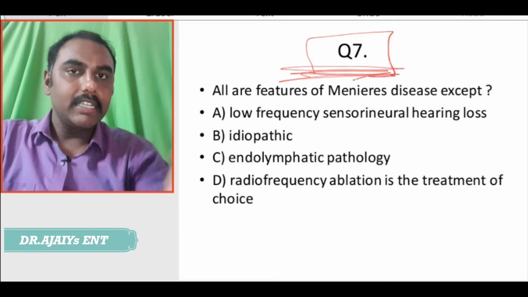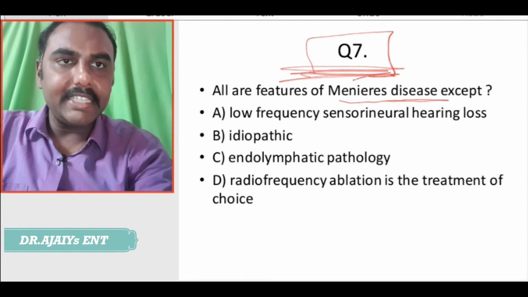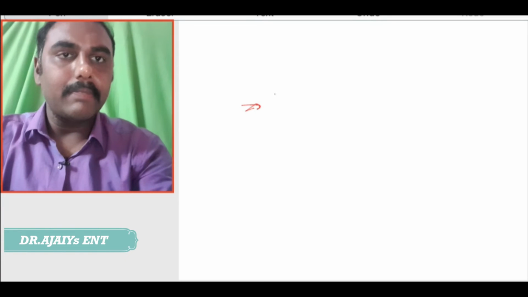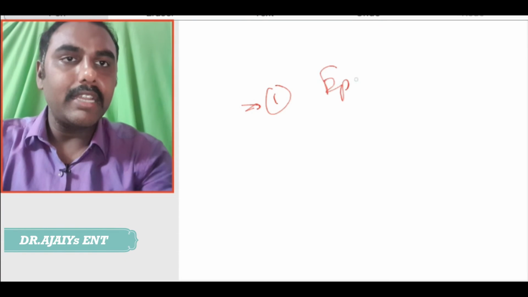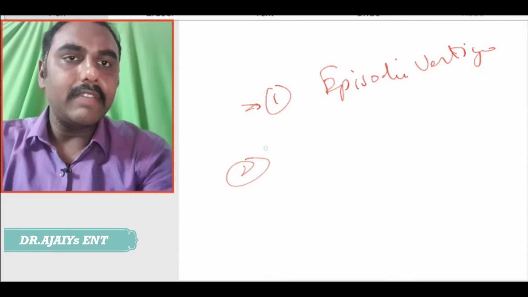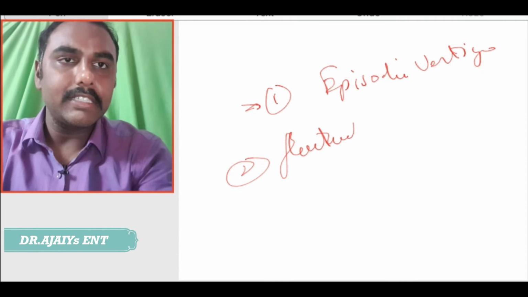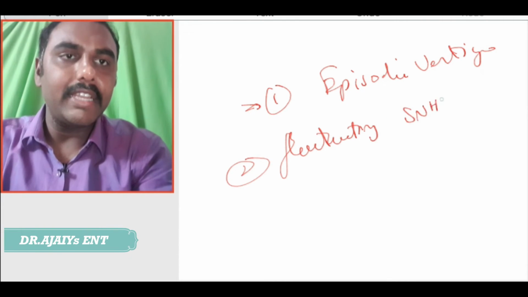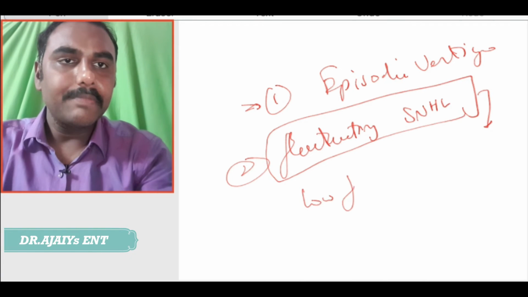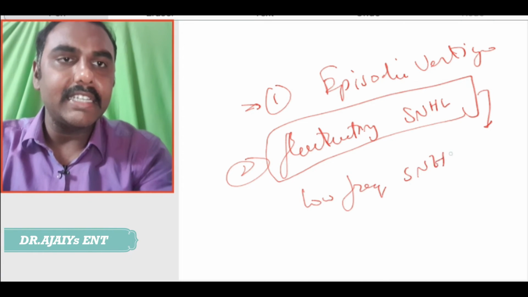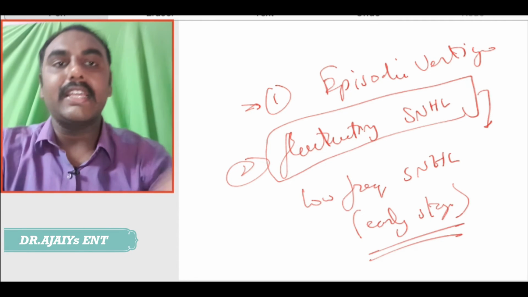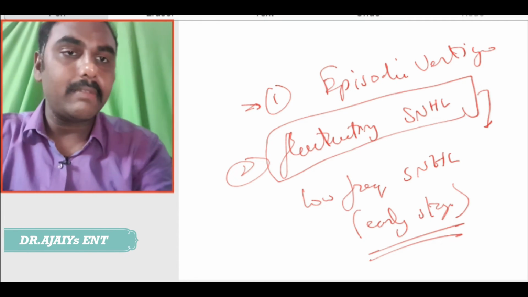What is the answer? What are the characteristics of Meniere's disease which we want to know? The patients present with episodic vertigo with fluctuating sensorineural hearing loss. And how will the sensorineural hearing loss be? It is usually a low frequency SNHL in early stage. In a late stage, it can become normal.